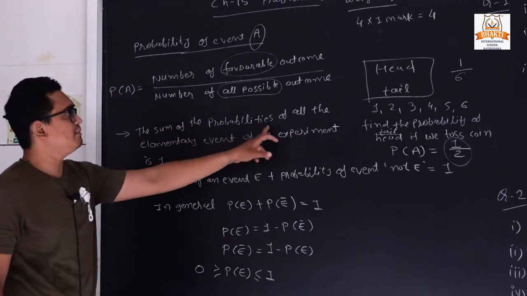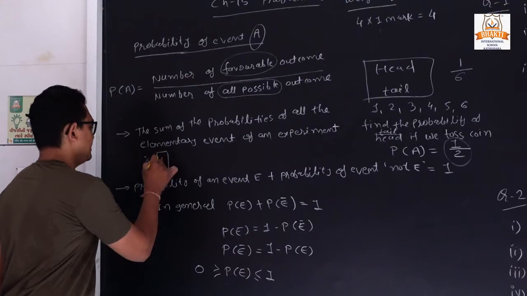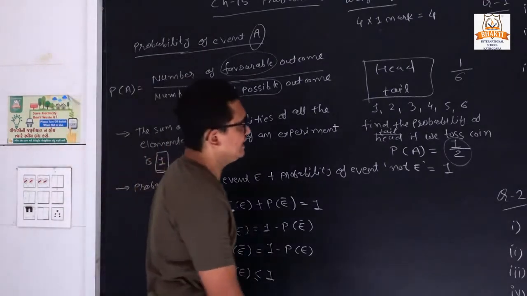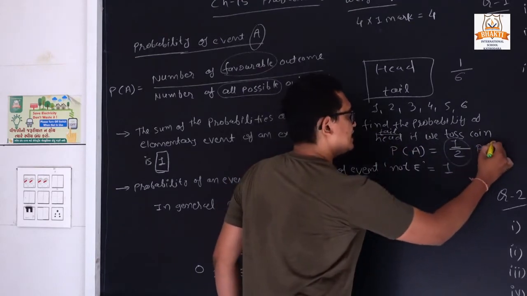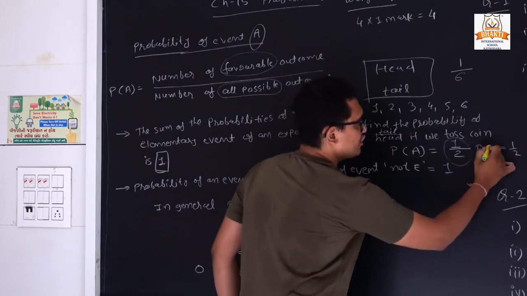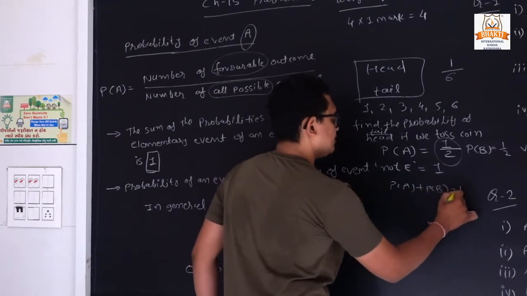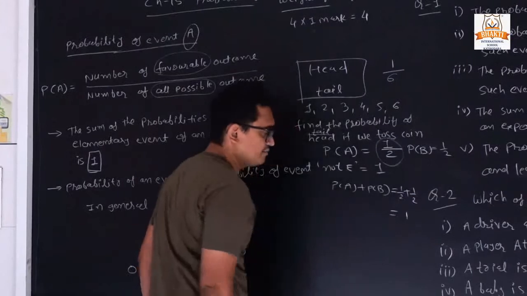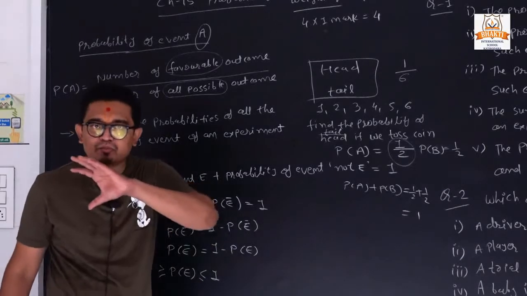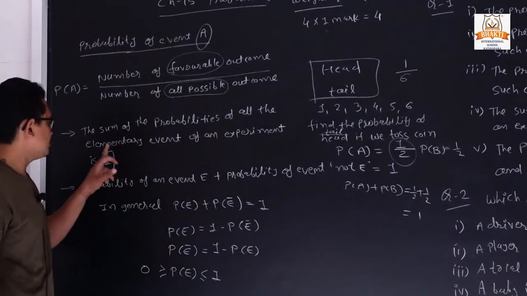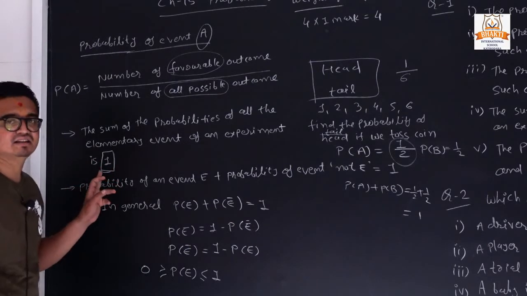The sum of probabilities of all the elementary events of an experiment is always 1. Clear? Suppose we take one example. Finding the head probability is 1 by 2. Finding a tail is also 1 by 2. We can give its name P of B. So P of A plus P of B is 1 by 2 plus 1 by 2, so it will be 1. Clear? Half plus half will be 1. So the sum of all the possible events will always be 1. The probability of all the elementary events is always 1.